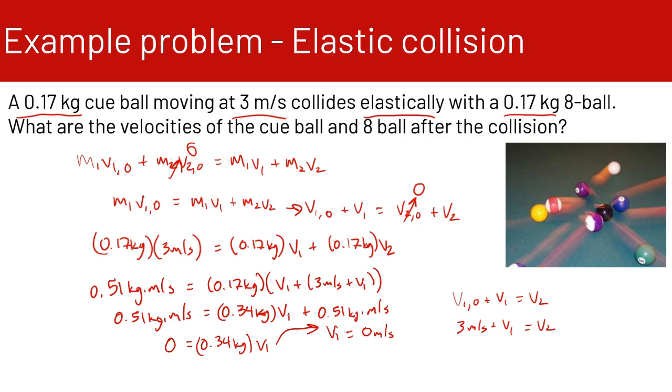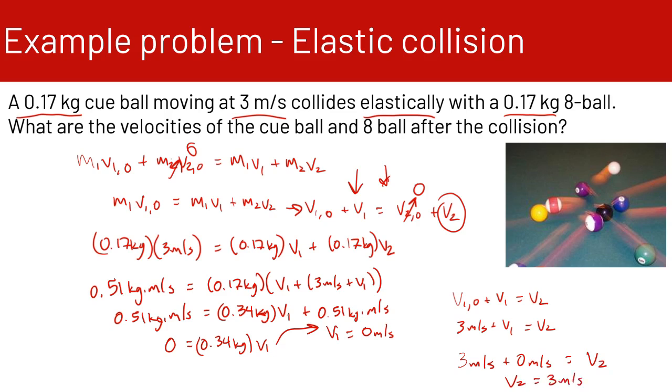So now we can plug in our v1 into this equation and figure out what our v2 is. If I rewrite this equation, we have v1 naught plus v1 is equal to v2. So v1 naught we know is 3 meters per second, plus v1, which we now know is 0 meters per second, is equal to v2, since v2 naught is 0. So v2 is equal to 3 meters per second.